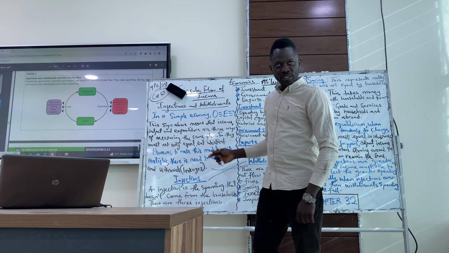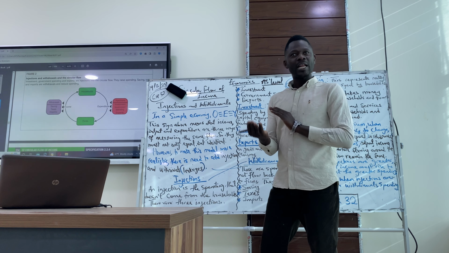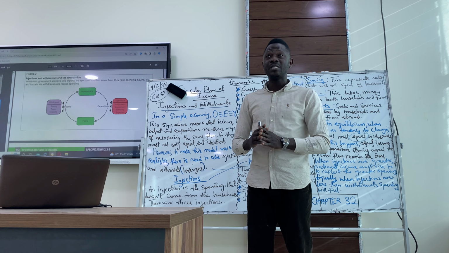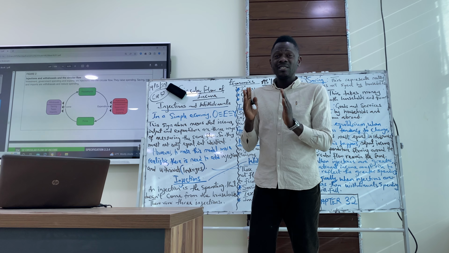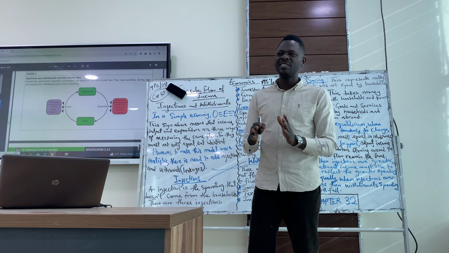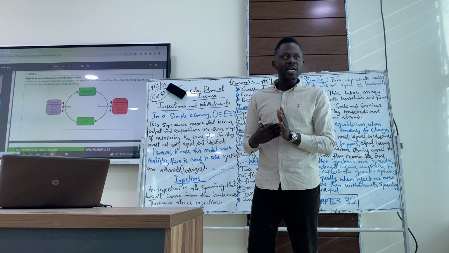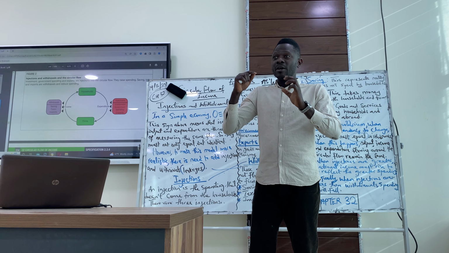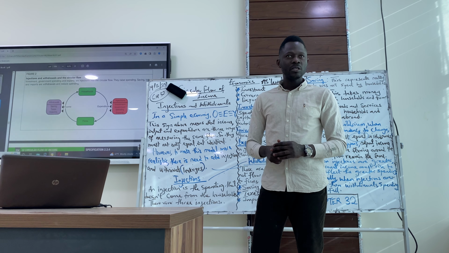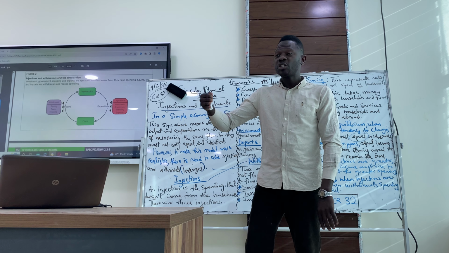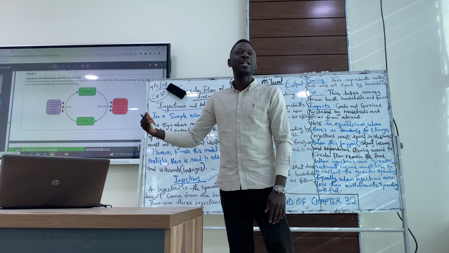So we conclude chapter 32, circular flow of income. In the last class, we talked about the simple circular flow, which is a closed economy. But we said that a closed economy is not always realistic. It is just theoretical. Why? Because there's interdependence, interconnectedness, and globalization. There's specialization. Each country will have its strengths, and each country will have its weakness.